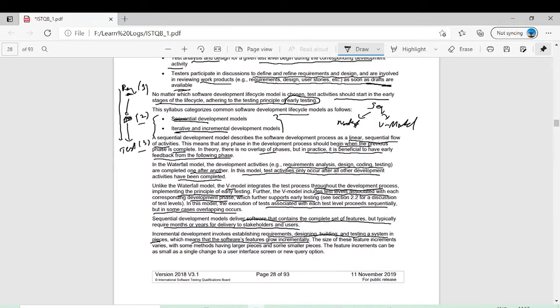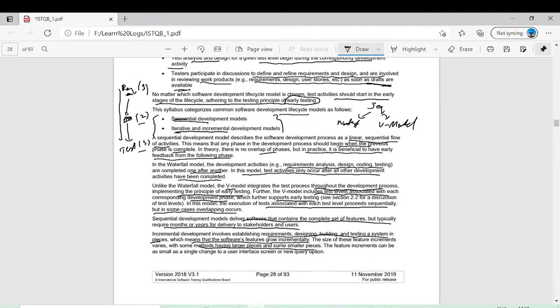With each release, for example, you have a project which is of 1 year, but every month you are introducing a new feature. You have 12 building blocks, for example, 12 months, 12 milestones. So incrementally every month you are increasing your product. Your final product is increasing step by step. The size of these feature increments varies, with some methods having large pieces and some smaller pieces.